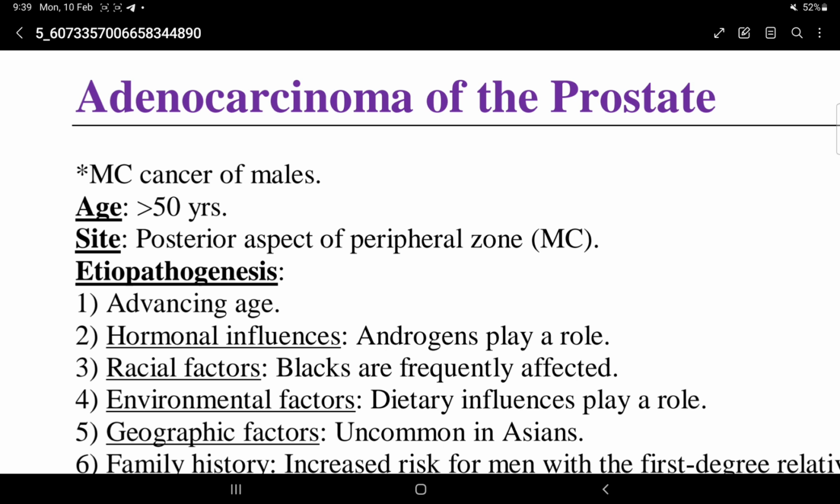Site. Posterior aspect of the peripheral zone is the most common site.